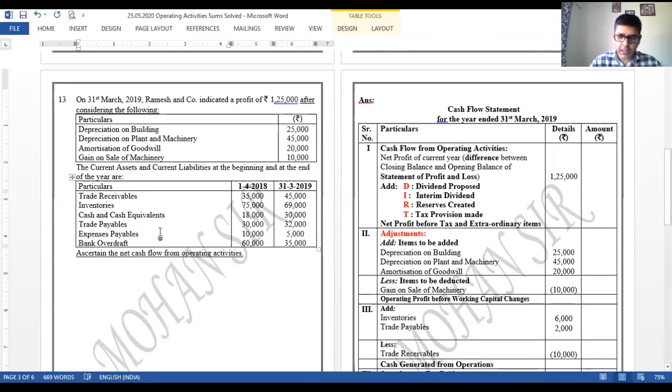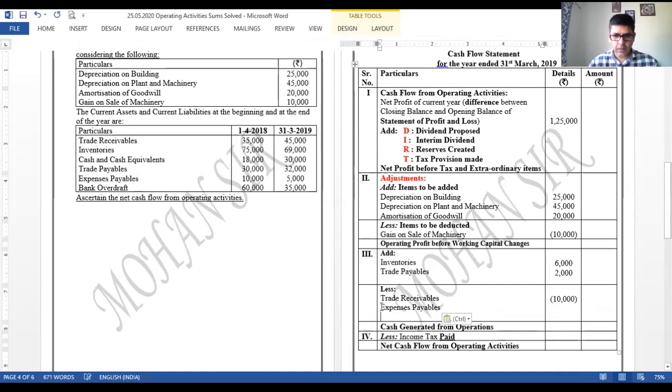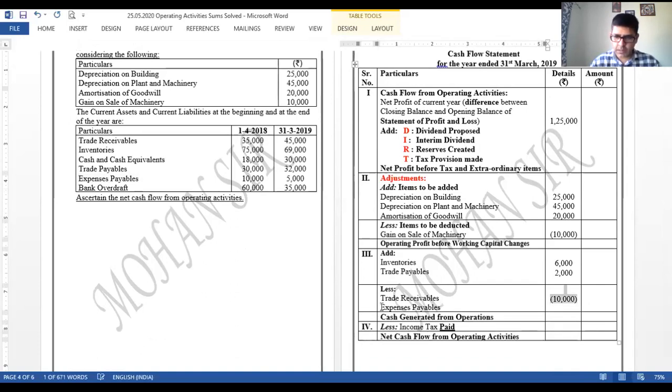Next is expenses payable. When you talk about expenses payable, it is again a liability. The liability we can see it has reduced from 10 to 5,000. पहले 10,000 था, अब 5,000 है. So 5,000, there is a reduction in the liability. Reduction in liability that shows that we have paid the amount. It's outflow of cash. So outflow को तो minus करना होगा. Let us put it over here. Okay. The amount is 10 to 5, to 5,000.